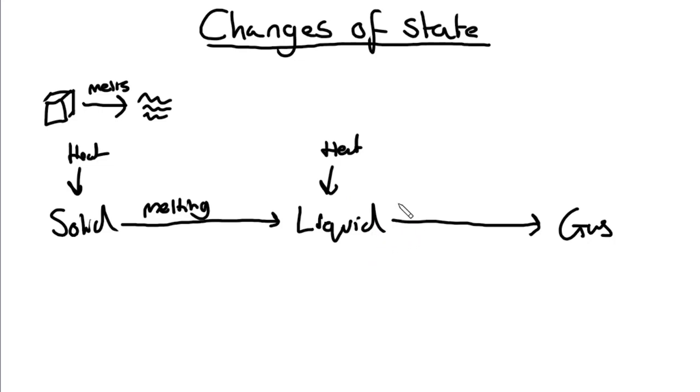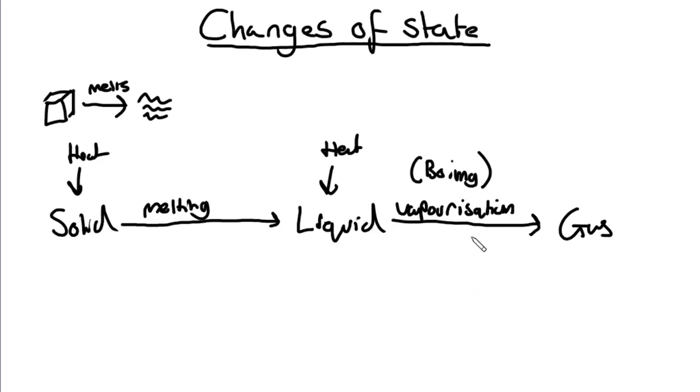And this process is known as vaporization. Or in other words, boiling. When you boil a substance, you vaporize the substance.